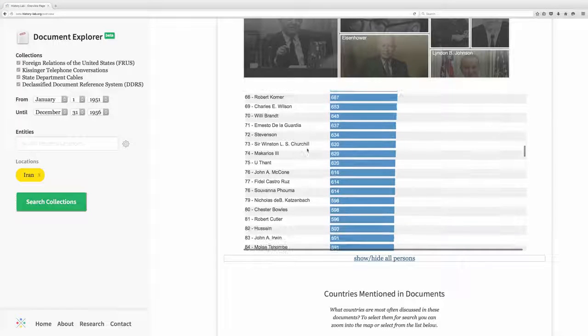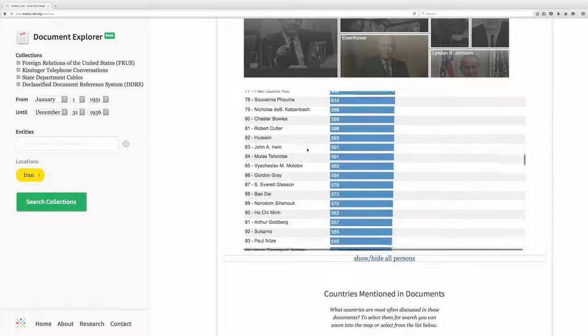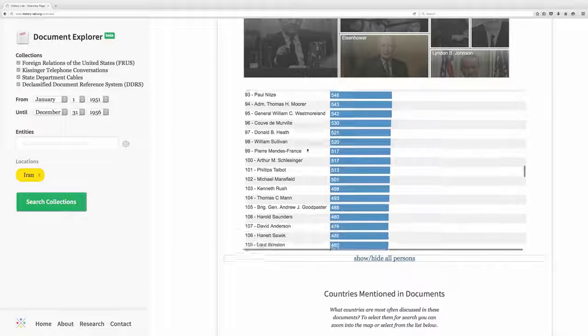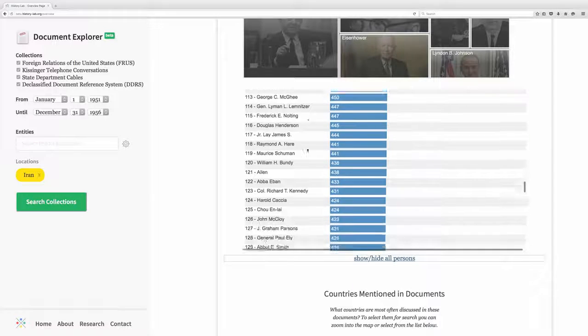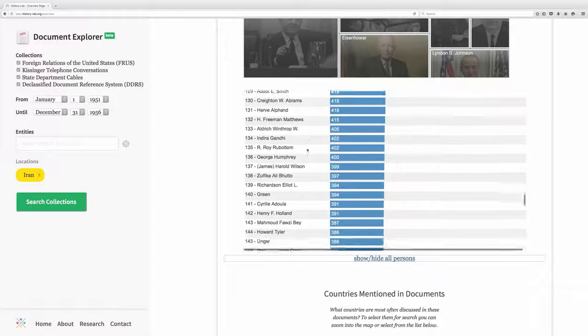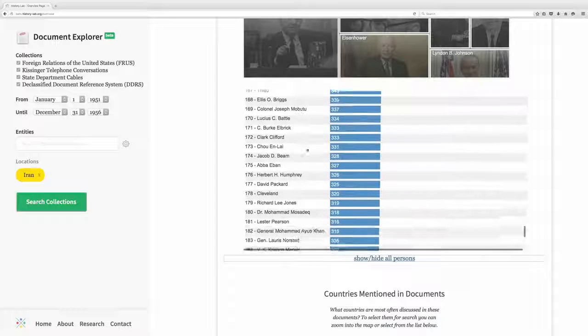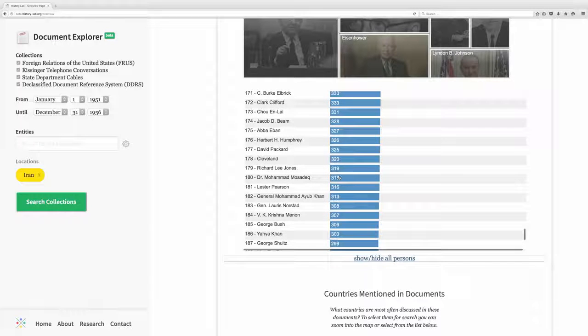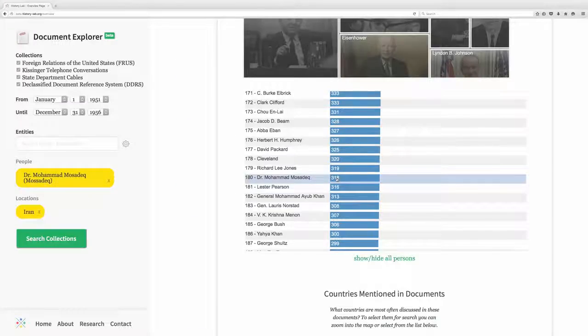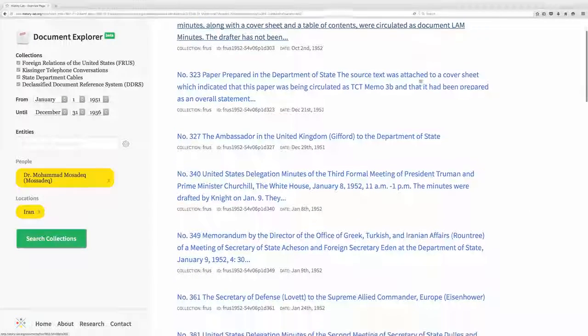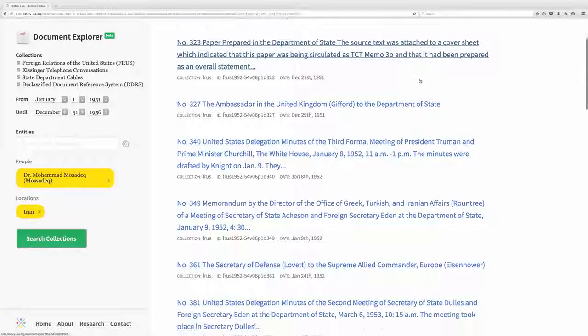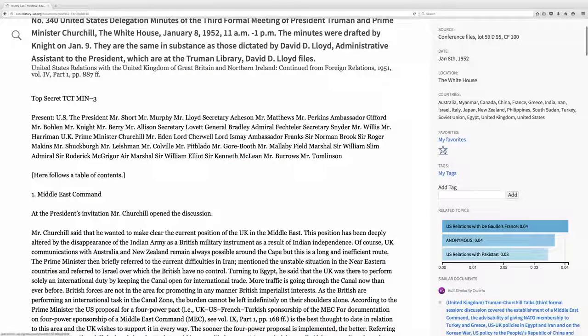You can also look at who these people are. Who are the people who show up in these documents? American presidents and their closest advisors top the list, but you can dig deeper to find who they were talking about, like Mossadegh, the Prime Minister of Iran at the time. As we browse through the documents, we can favorite those that we think are particularly significant in order to read them in more detail later.